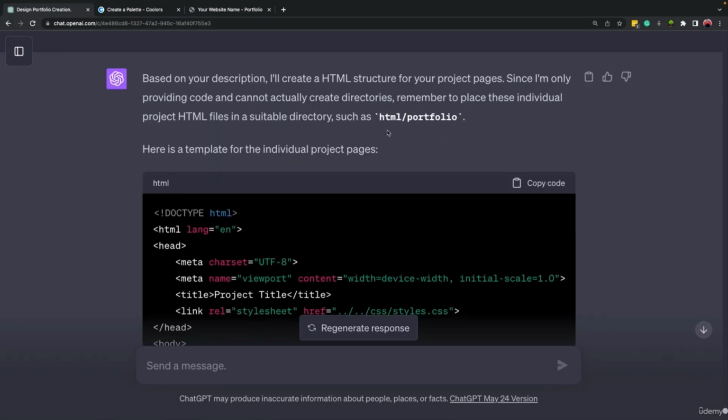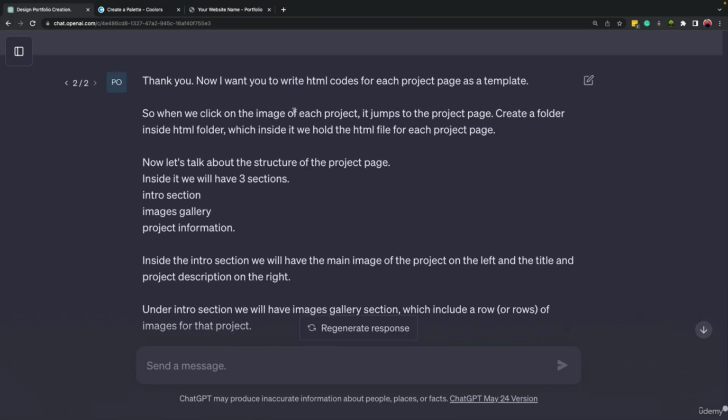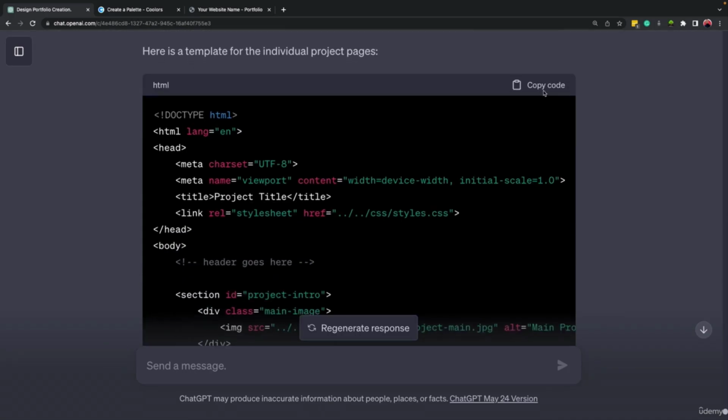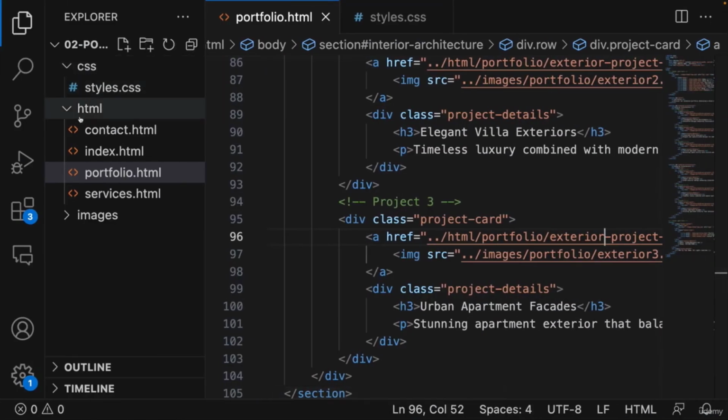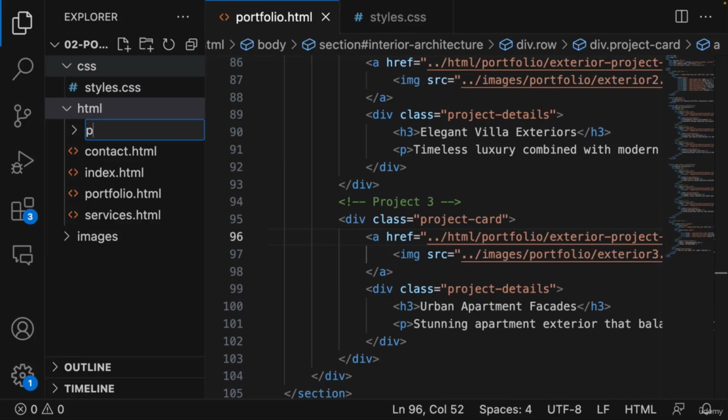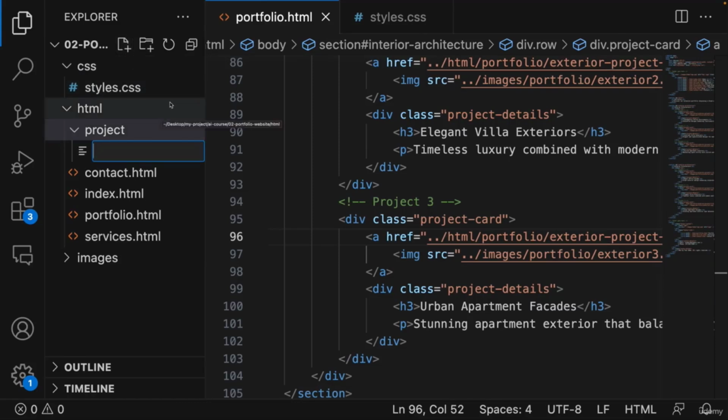All right, it didn't explain the first part, the first task which we asked it to do, creating the folders. It doesn't matter. I'm going to just copy the HTML code. Let's come here inside HTML, create another folder and call it project. And inside it, I'm going to create the first HTML file, which will be named